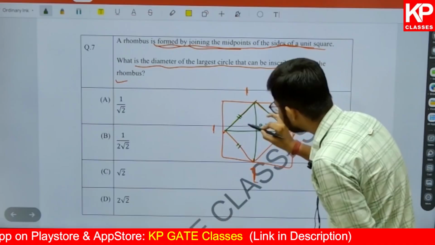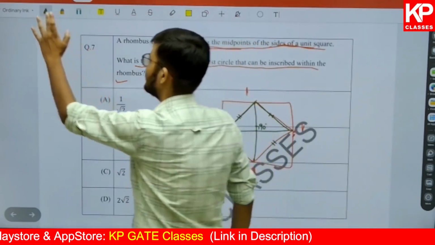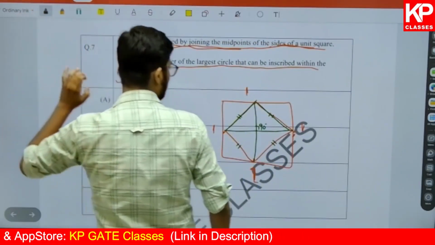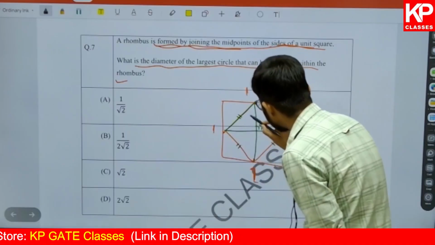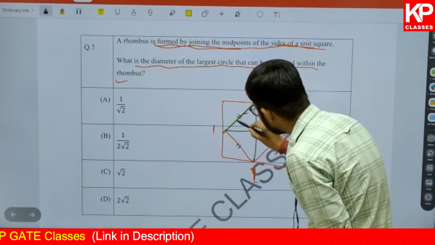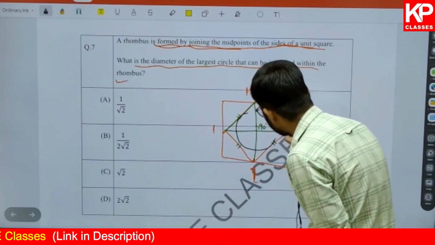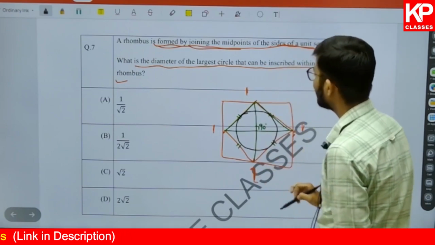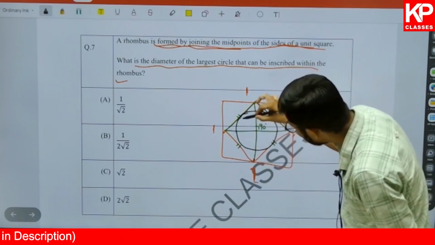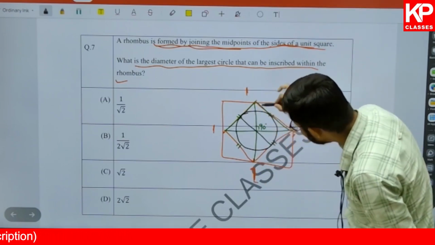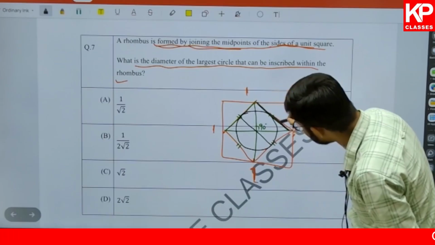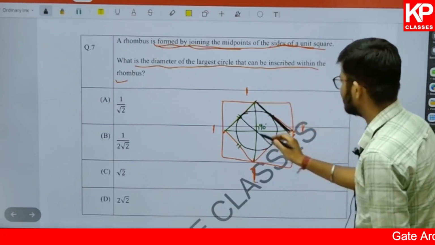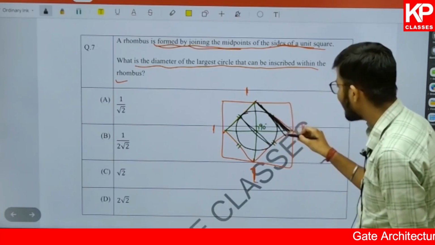If I am going to draw a circle of the largest possible radius, try and understand. When I am talking about the largest possible radius inside a rhombus, it will look like this. I hope you understand. And we need to find out what the diameter will be. So if I draw a diameter of the same, isn't it similar to this line? So that means we need to calculate this side.